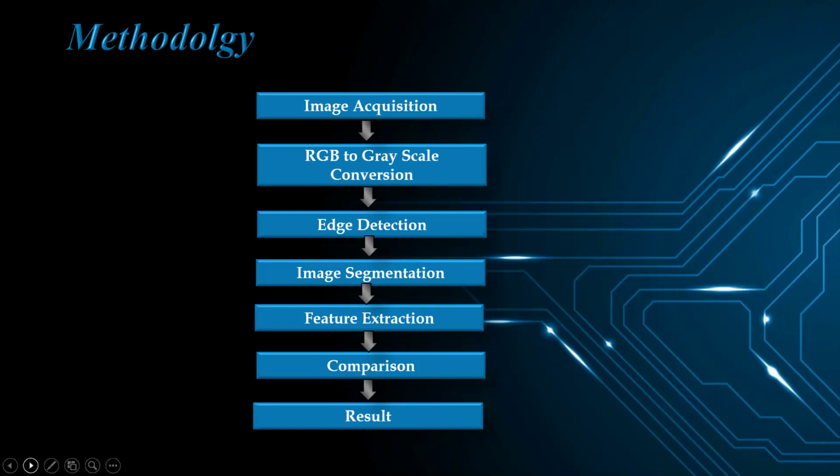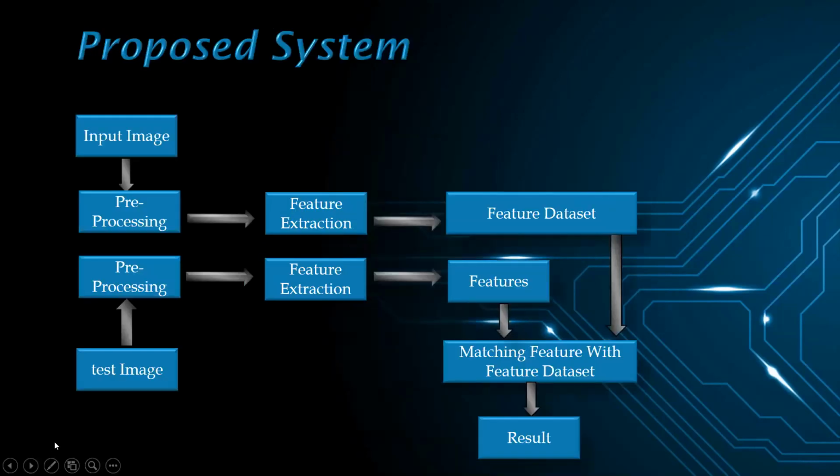Coming to the proposed system, it works on two modules. One is to extract the Indian currency security features and create a data set, and the other is the test currency data set image on which authentication is to be performed. The proposed system uses image preprocessing to detect the currency.